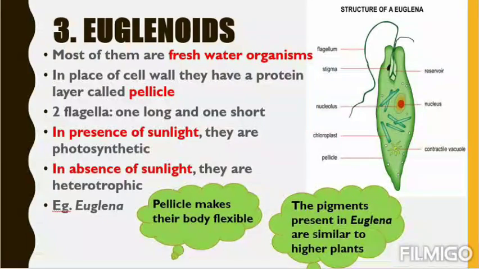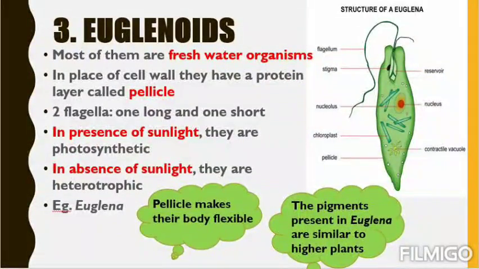Now let's come to our third member, that is euglenoids. Euglena is a very common name. You have learnt about it in your school days. So let's start with the characters. First, most of them are freshwater organisms. So in the previous group, that is dinoflagellates, they are mostly marine, but these are freshwater organisms that we can find in rivers, ponds, streams, wells, etc.